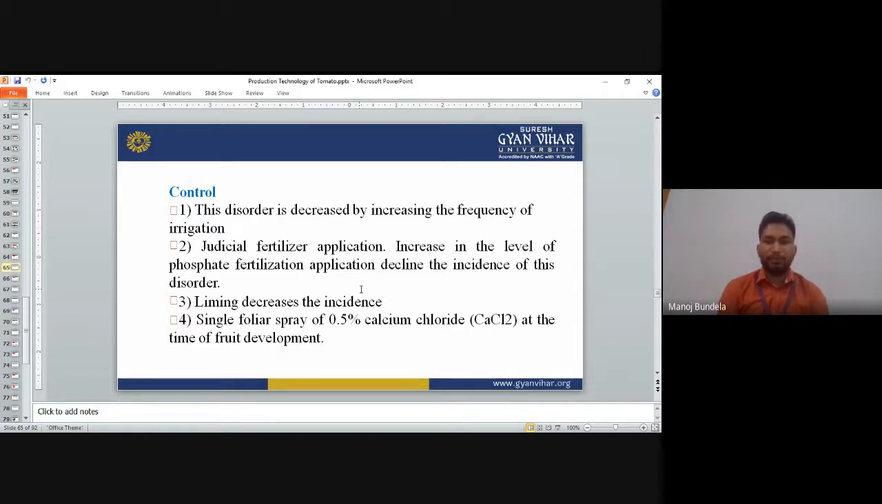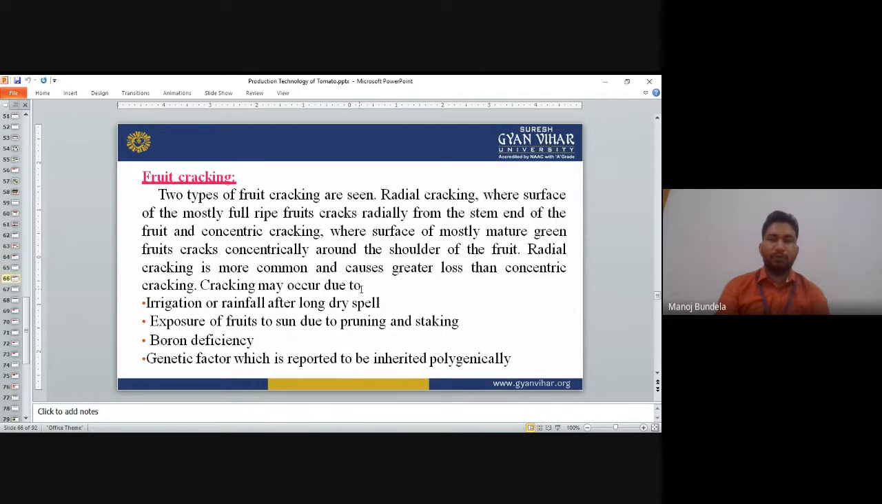Give a single foliar spray of 0.5% calcium chloride at the time of fruit development. So we can spray calcium chloride at 0.5%. Liming and judicious application of fertilizers can decrease the incidence. We can also increase the frequency of irrigation to control the erosion.